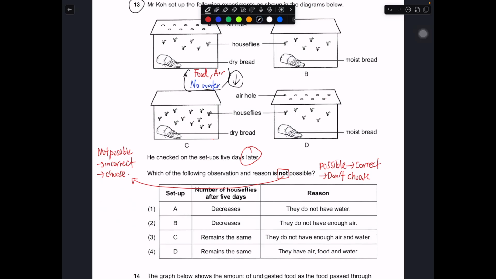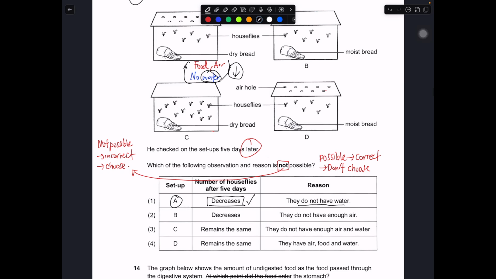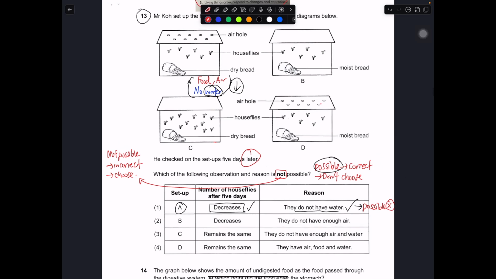So for A, some of them decrease, because some of them die. Which is possible. The reason is they do not have water, which I've listed out over here. This is correct. So A is possible, which means you don't choose. Possible, you don't choose.